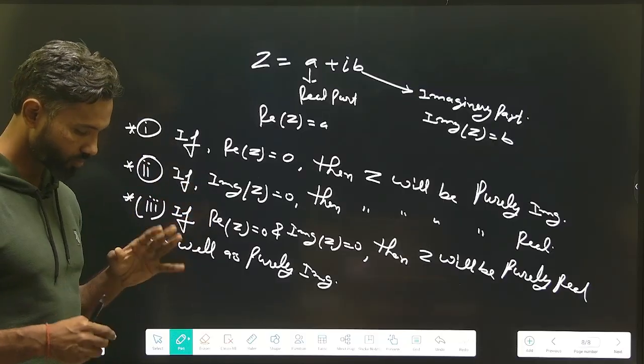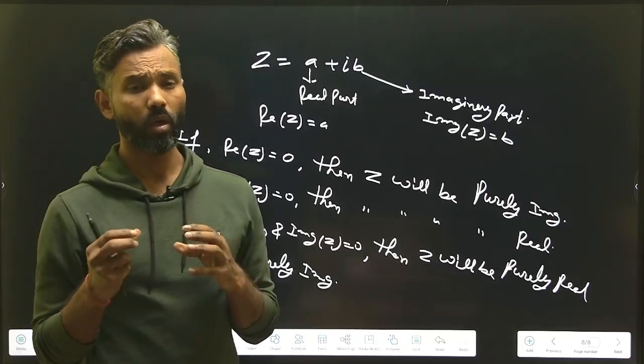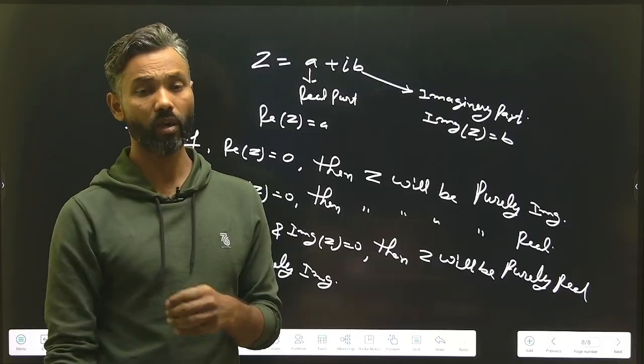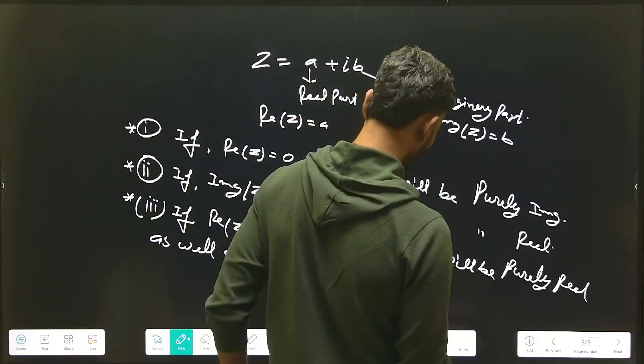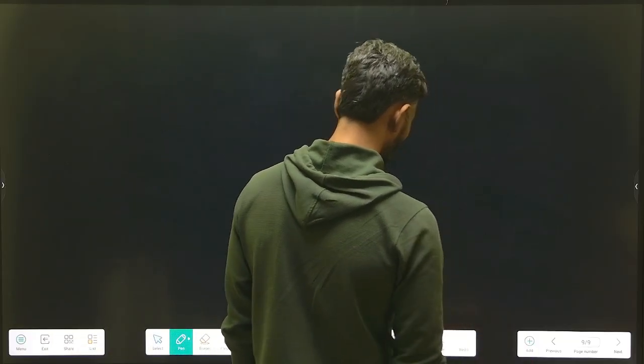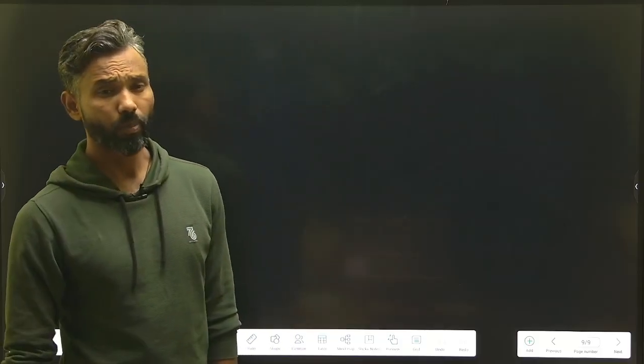Now we will discuss a few more things related to complex numbers. Listen to me. In previous classes you have discussed coordinate geometry, and there is a Cartesian plane in which there is an x-axis and a y-axis.